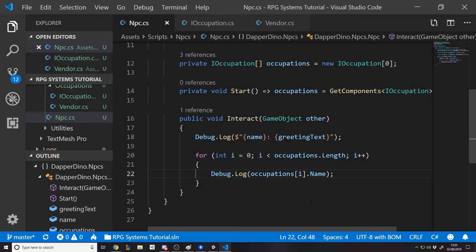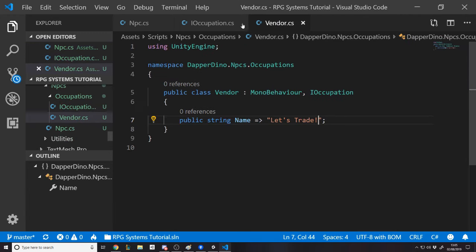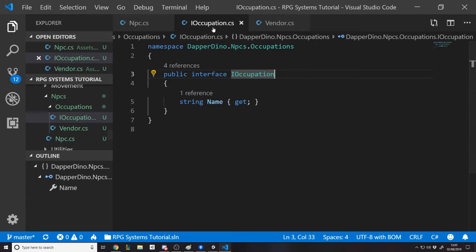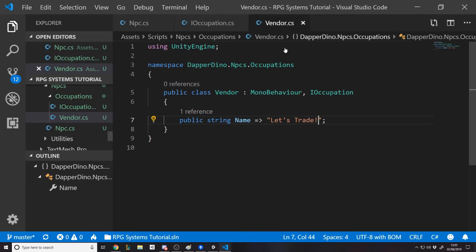So we need to do a little bit more this video. We're not just going to end it here. We do want to get a bit more done before we worry about the UI. It's nice and all, every occupation having a name, but if that's all they did, then they'd be pretty useless, right? So what we want to do is write the code for a vendor here.